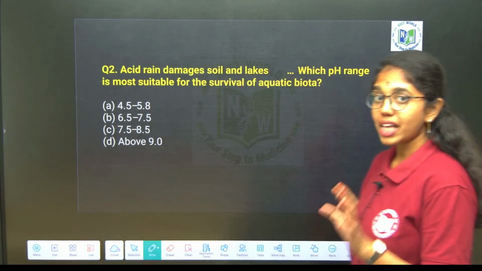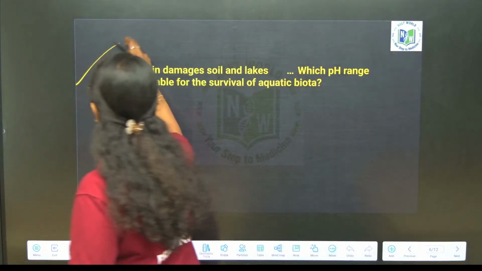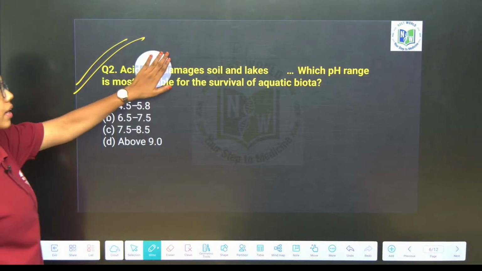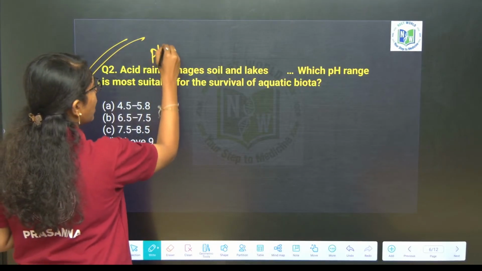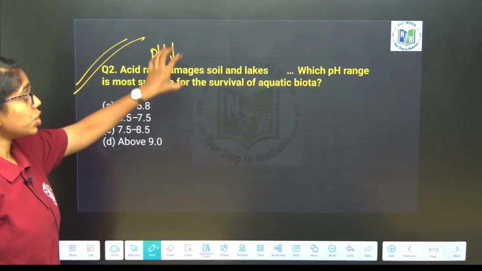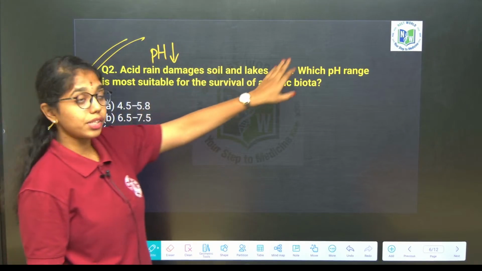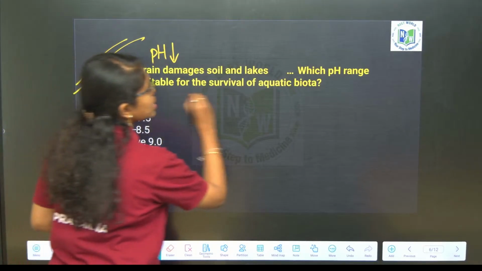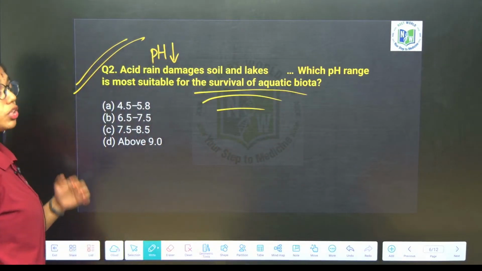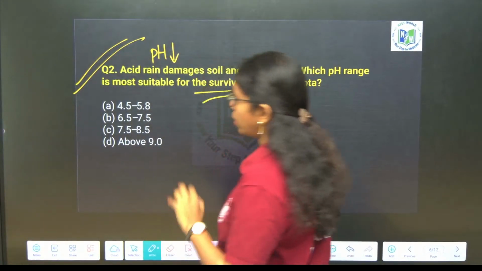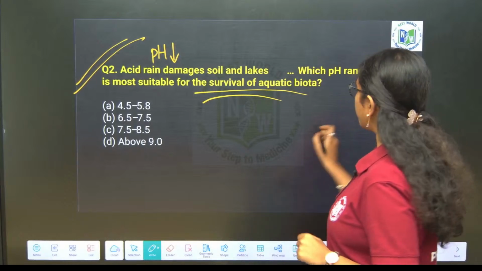And now the second question, it is very basic. Acid rain damages soil. Acid rain will decrease the pH of the water. As such, it will damage the soil and lakes. Which pH range is most suitable for the survival of aquatic biota? That is the question.